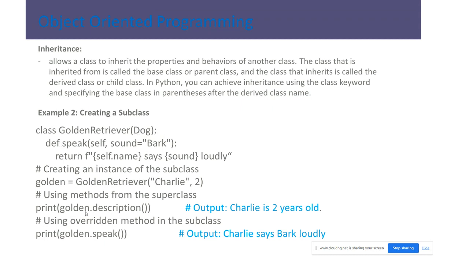And if we call this function on golden, the description will say Charlie is 2 years old, and golden speak gives Charlie says bark loudly. So Charlie says bark loudly.